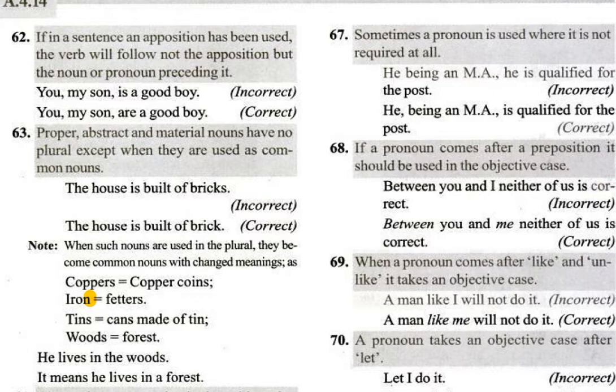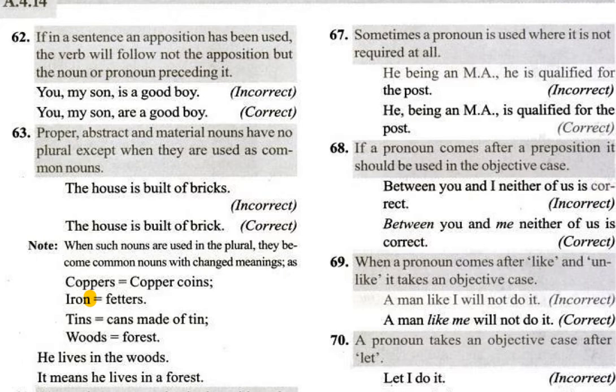So here they are all in the objective case. Why? Because there is a preposition used, that is between. Between is a preposition. Between you and me. So here you see subjective form and objective form will be the same in the case of you, but it is in the objective case. And me is the objective form of I. So between you and me, neither of us is correct.